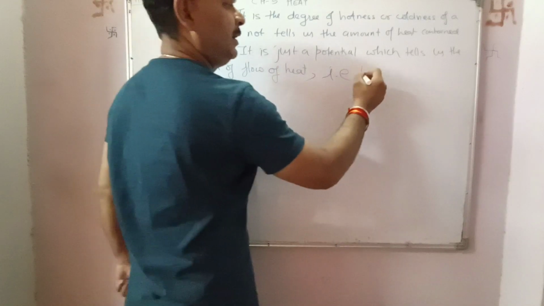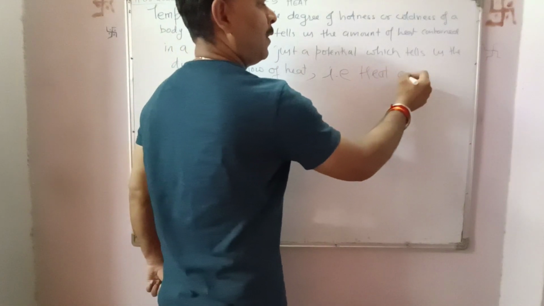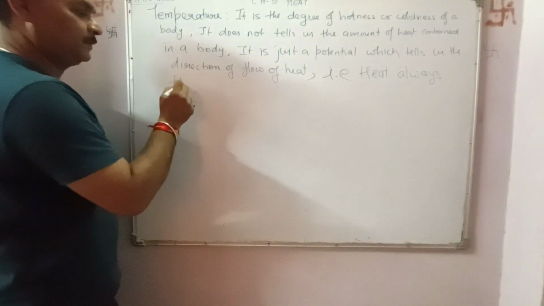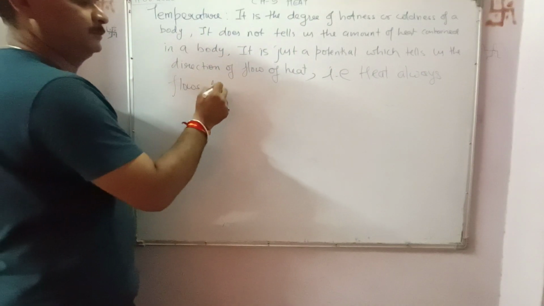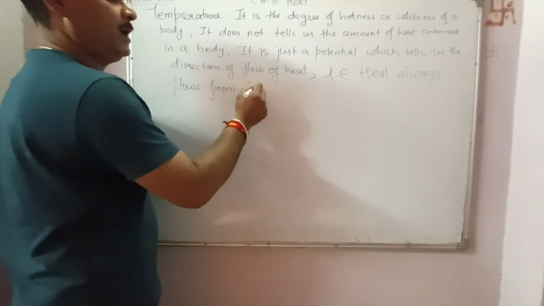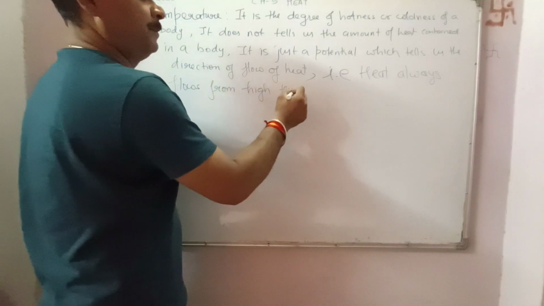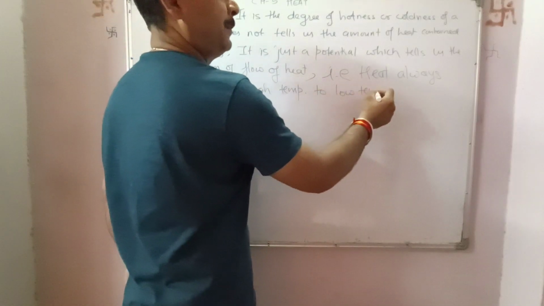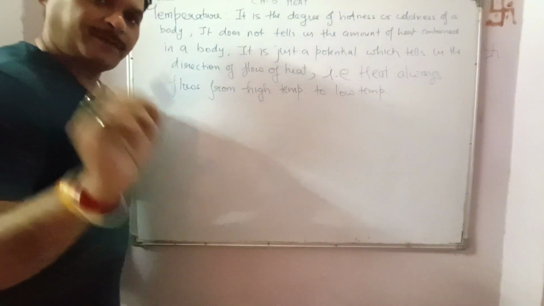That is, heat always flows from high temperature to low temperature.